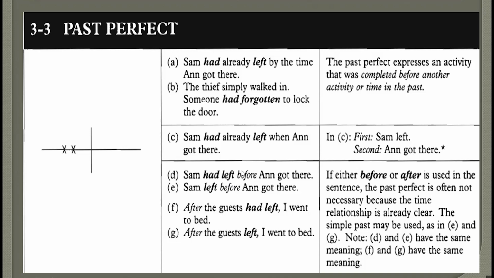But if you use before or after, the meaning is clear because before indicates what happened first and what happened after that. After does the same thing. But when you use words like by the time or when or things like that, these words don't really indicate what happened first and what happened after that. Like, for example, let's imagine the situation. Sam had already left when Anne got there. Can you use the past simple here instead of the past perfect? Yes, you can. You can say Sam left when Anne got there.